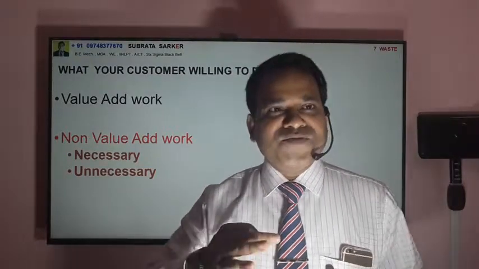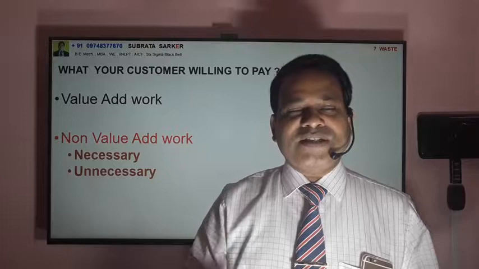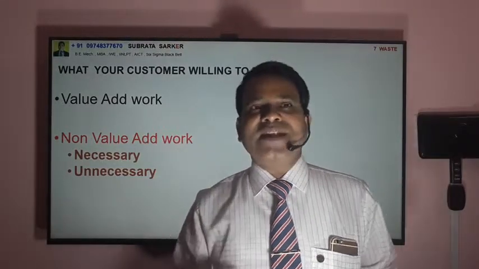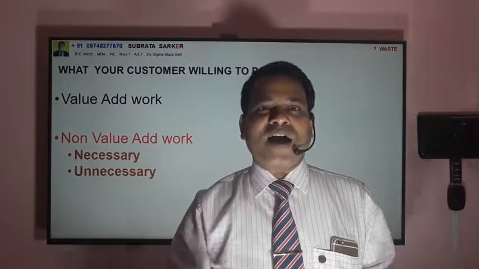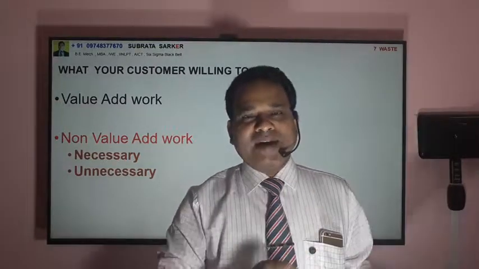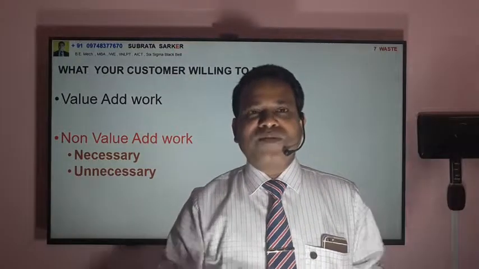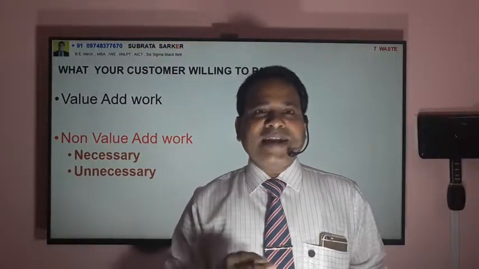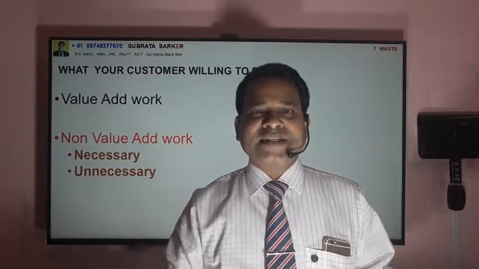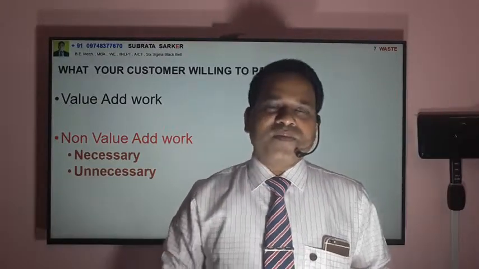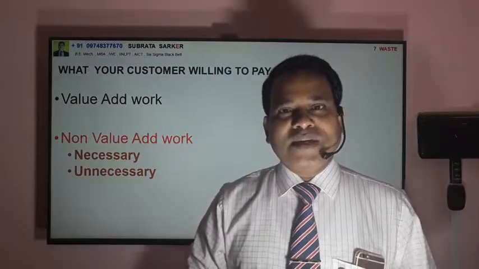From the point of view of waste, there are 3 categories. One is unevenness, which in the Japanese language we call mura. Another is overburden, which in Japanese we call muri, because this whole system came from Japan. And the thing I'm going to discuss today is waste, which in Japanese is called muda. So this waste I'll be discussing today.